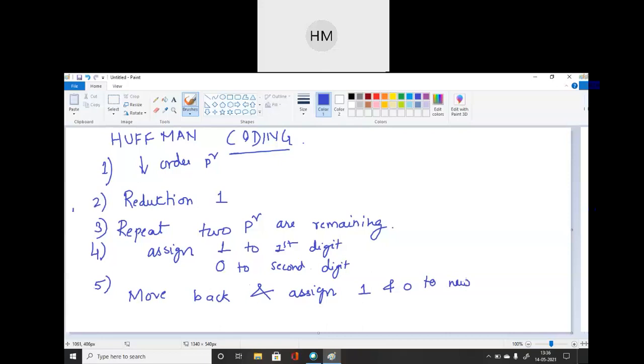ठीक है. So this is the overall steps which we have to follow to perform Huffman coding. So you can read out once. I will give you 1 minute time. You just read out all the steps.